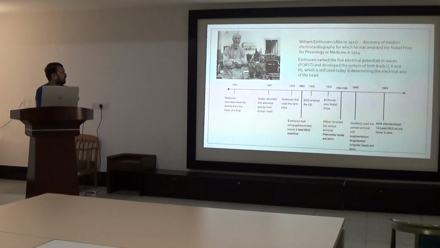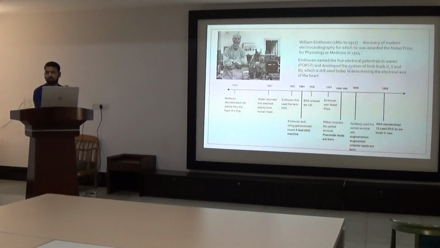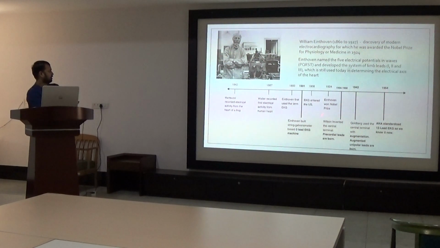Further, Willem Einthoven, the pioneer of modern ECG, first named the 5 electrical potential waves in ECG, that is the PQRST complex, and he developed the system of limb leads 1, 2, 3, which is still used today in determining the electrical axis of the heart. At his time, there were only 3 electrodes on which ECG interpretation was being done.